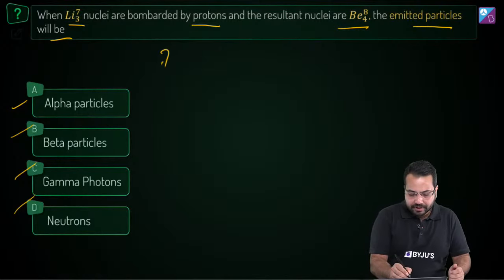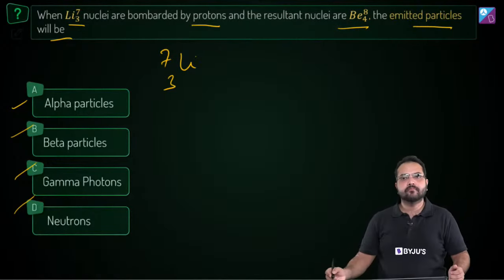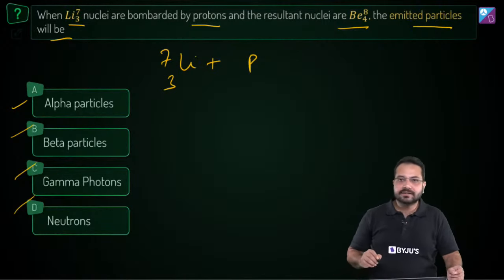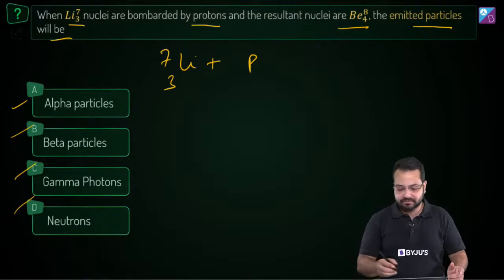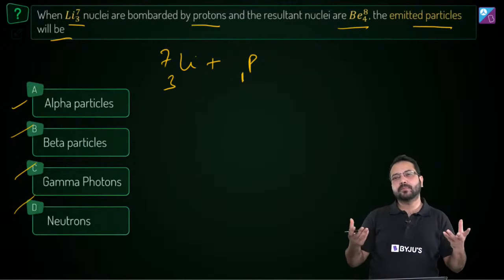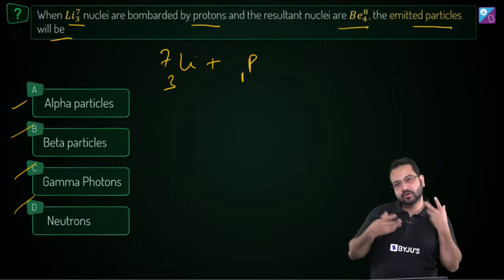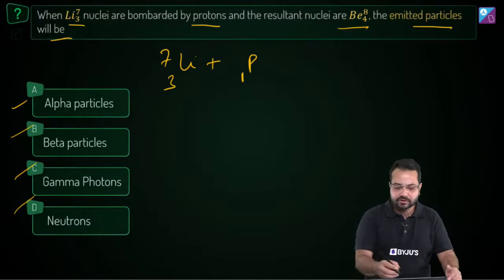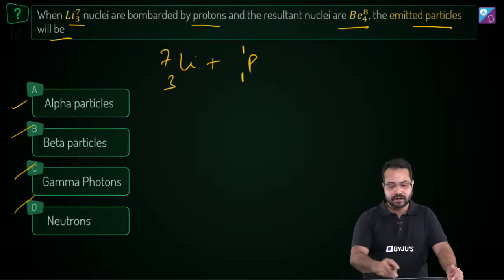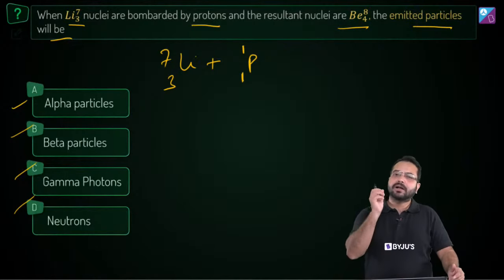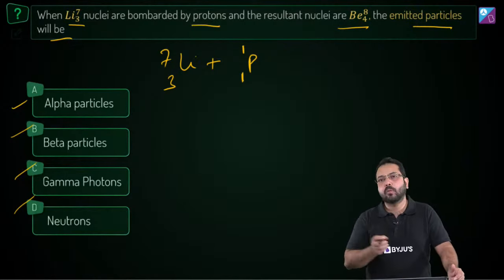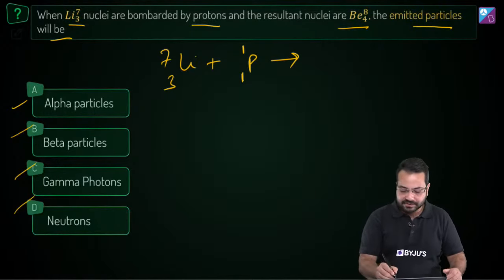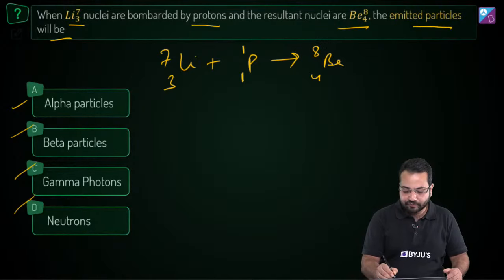Alright, so what do we have? We have 7 lithium-3. Now this is bombarded by a proton. Now what will be the mass number and the atomic number for proton? Okay, so obviously one proton means one atomic number. So proton itself will have an atomic number of 1, and the nucleon, one nucleon, so it will be 1p1. Okay, so the right way of writing the mass number and atomic number for proton would be 1p1, correct? Now this combines and forms 8 beryllium-4.